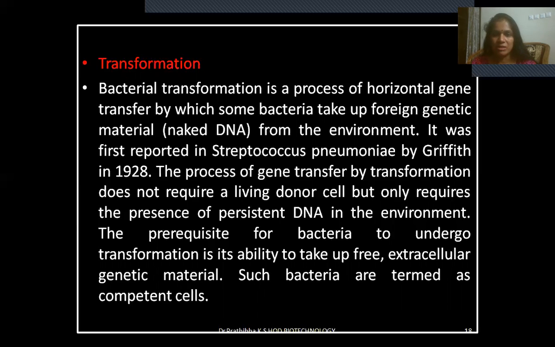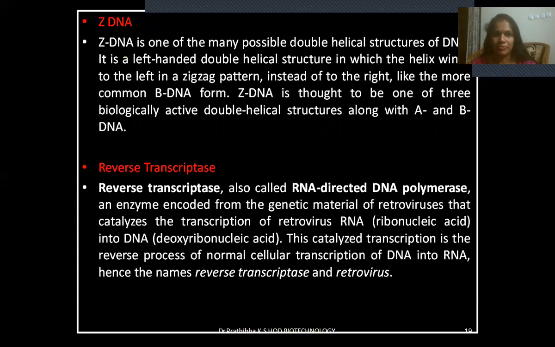The process of gene transfer by transformation does not require a living donor cell, but only requires the presence of persistent DNA in the environment. The prerequisite for bacteria to undergo transformation is its ability to take up free extracellular genetic material. Such bacteria are termed as competent cells.